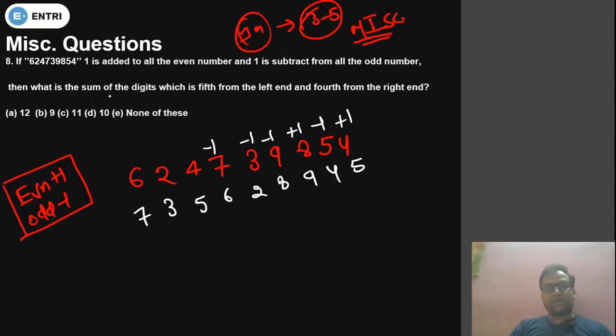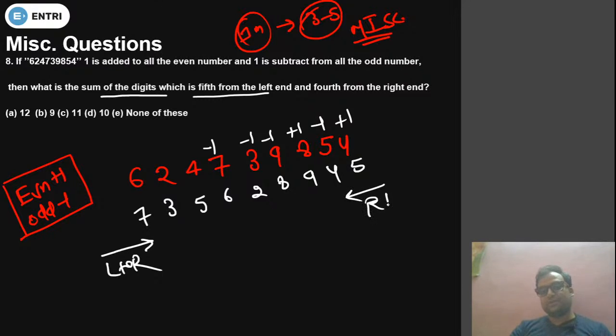Now we have to check what is the sum of the digits which is fifth from the left hand. So from 7 to 5 it is known as left to right. Okay, that I already told you. Now from 5 to 7 it is known as right to left.